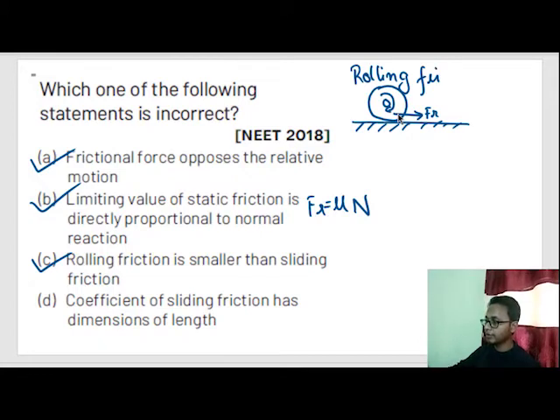Now what happens when I apply the brake and try to push the car? The tire will drag over the ground, and that event is called sliding friction. So rolling friction is always lesser than sliding friction. Why? If the tire is locked or cannot rotate, it will be much more difficult to push or drag the car. This thing we'll learn in depth in rotational mechanics. For now, just remember rolling friction is lesser than sliding friction.